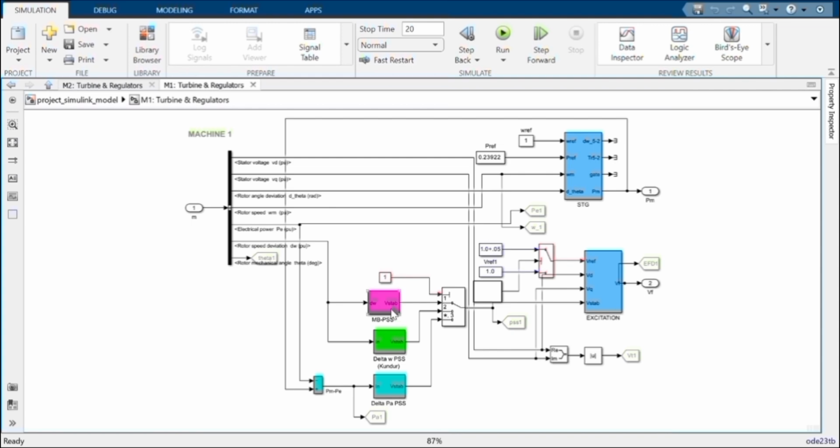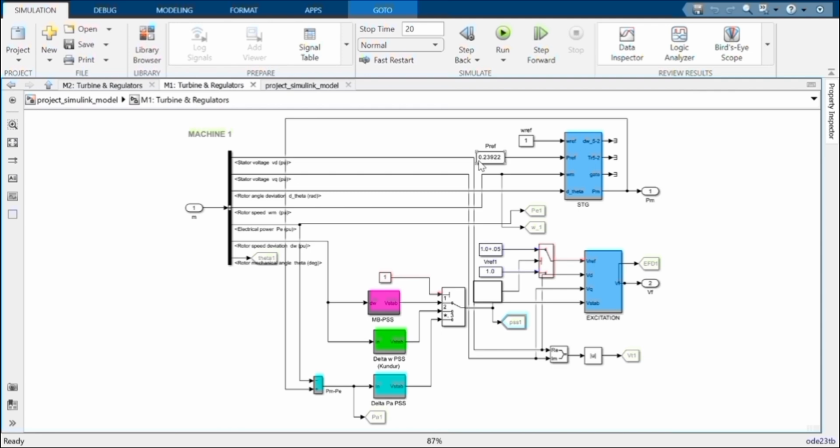This voltage stabilizer was connected to this particular section, and this PSS block, which I will display shortly, is connected to the excitation, which consists of the voltage stabilizer, the VQ, the VD, and the reference voltage. The machine itself has a reference power of 455 megawatts and a base power of 1902 megawatts. 1902 megawatts is the capacity, but it uses 455 megawatts.